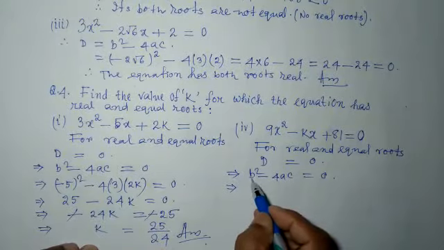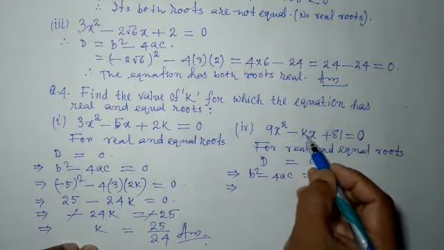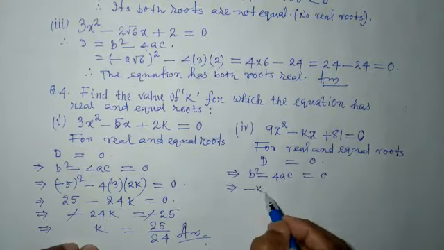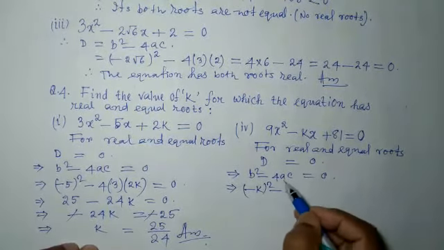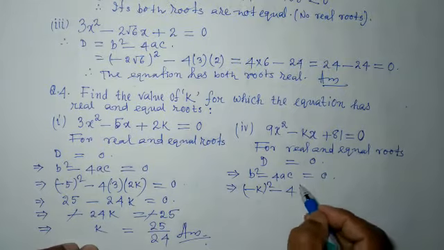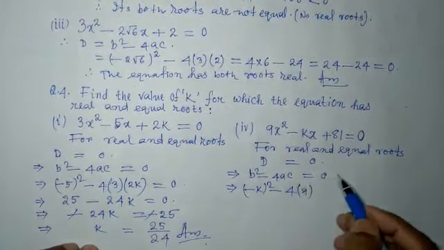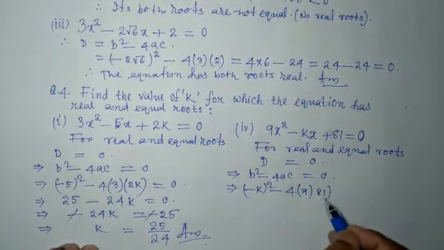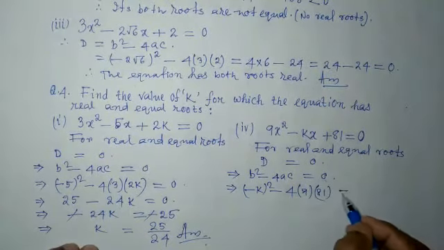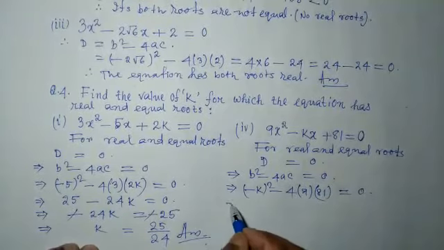So let us calculate this b square minus 4ac. Put the value of b. B is the coefficient of x, minus k. It is minus k whole square, minus 4. Write the value of a here, the coefficient of x square, it is 9. And the value of c is 81, the constant term, in brackets is equal to 0.